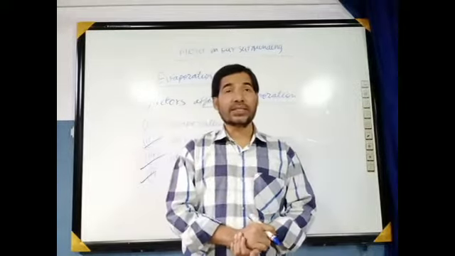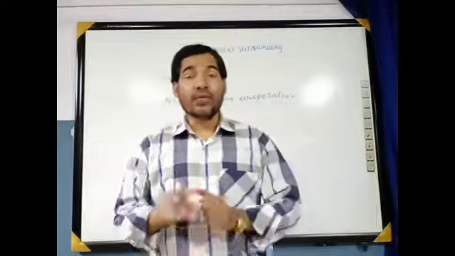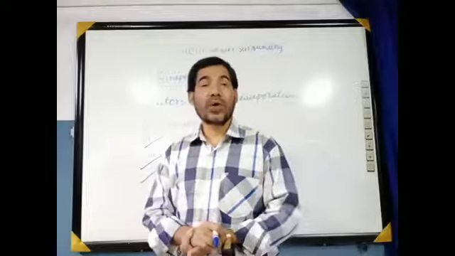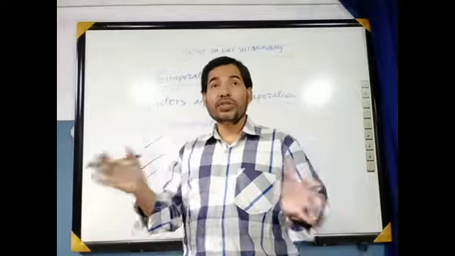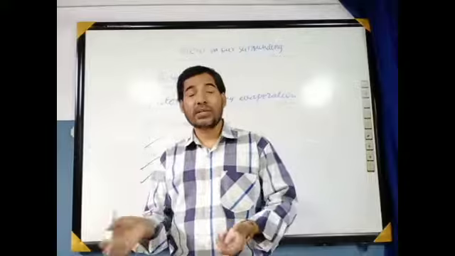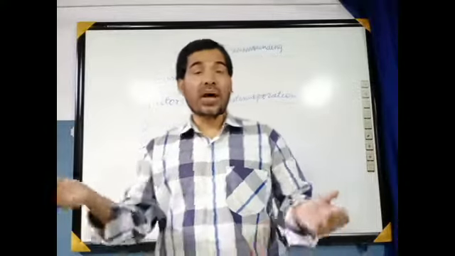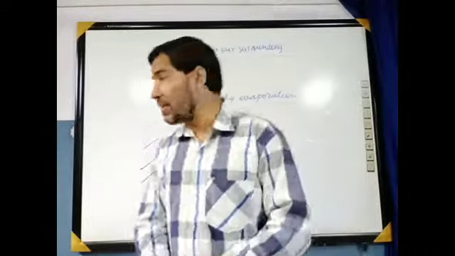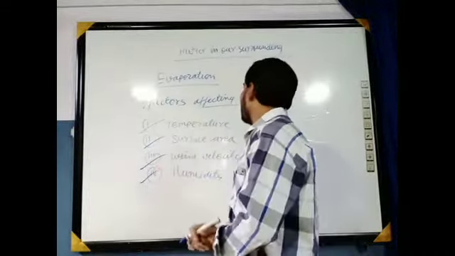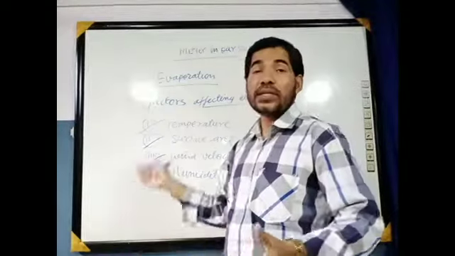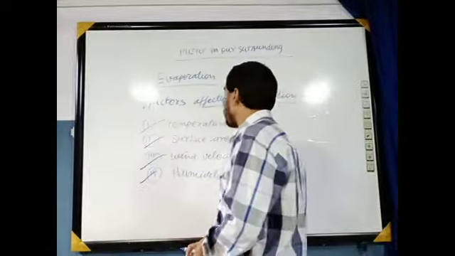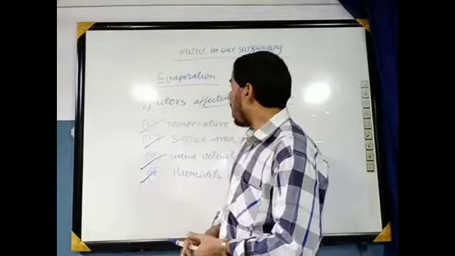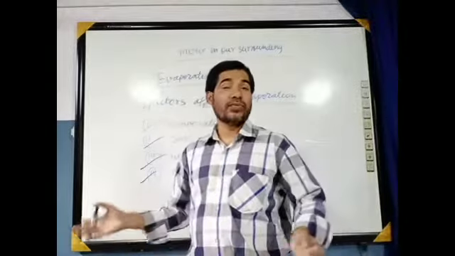This is the reason why in the rainy season wet cloth does not dry quickly: in the rainy season the humidity of the surroundings is much higher. As a result, the rate of evaporation decreases, and due to this our wet cloth does not dry quickly. So we are seeing here the different factors which affect evaporation, meaning on which the rate of evaporation depends. Once again, temperature, surface area, wind velocity, and humidity are the various factors on which the rate of evaporation depends.